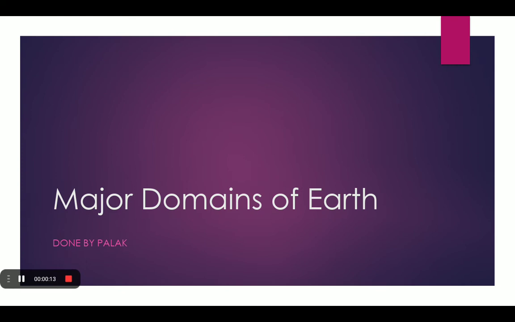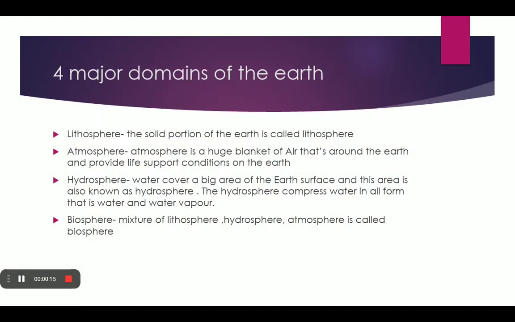So let's begin. There are four major domains of the Earth: lithosphere, atmosphere, hydrosphere, and biosphere. Lithosphere: the solid portion of the Earth is called lithosphere. Atmosphere: atmosphere is a huge blanket of air that surrounds the Earth and provides life support conditions on the Earth.